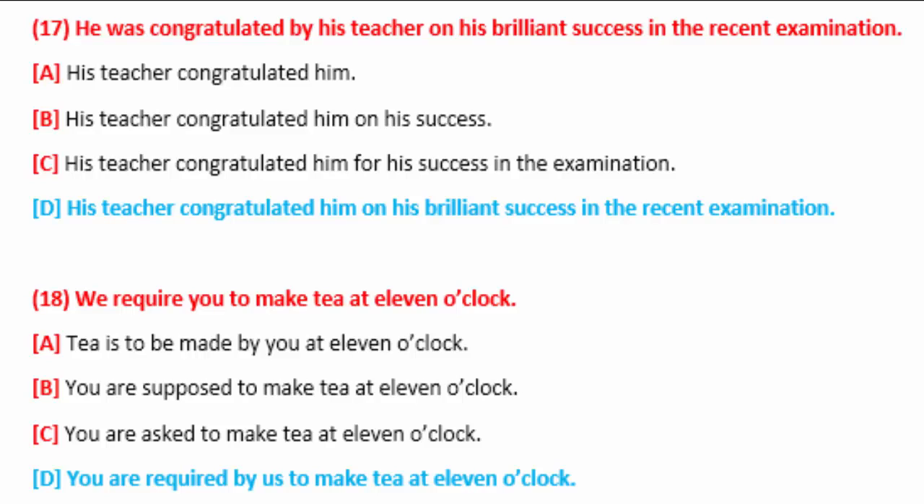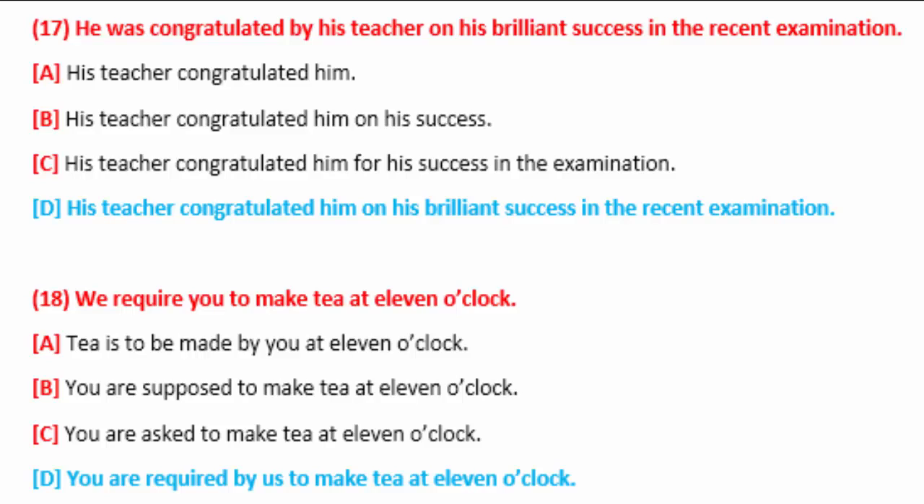Do you understand what I'm speaking and talking about? That's very good. Great. Was congratulated will come as congratulated in past simple form. So his teacher congratulated him, and then the remaining additional information will come as it is, on his brilliant success in the recent examination. So option number D is correct.